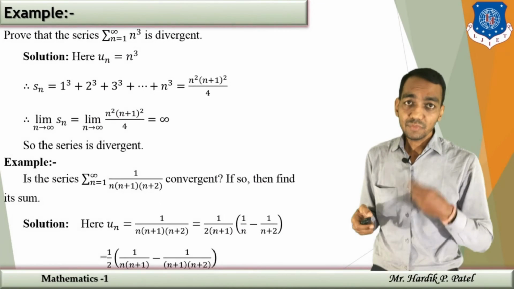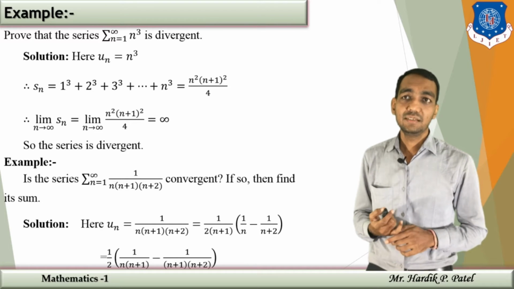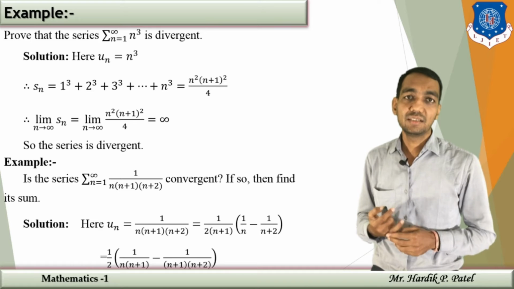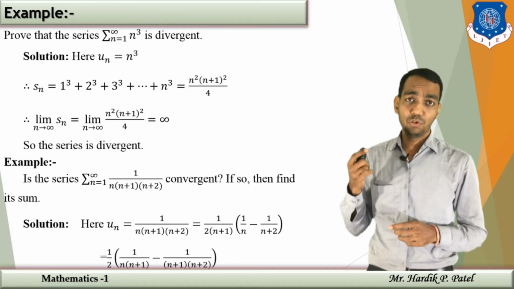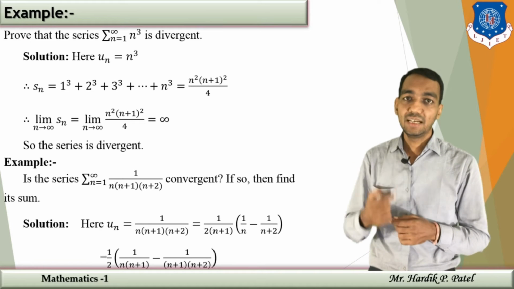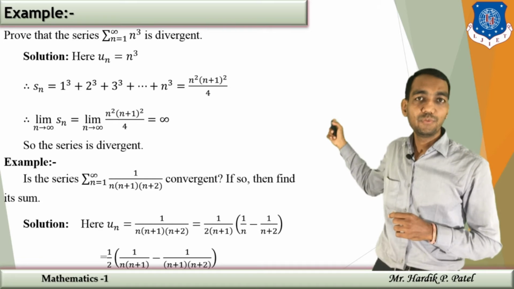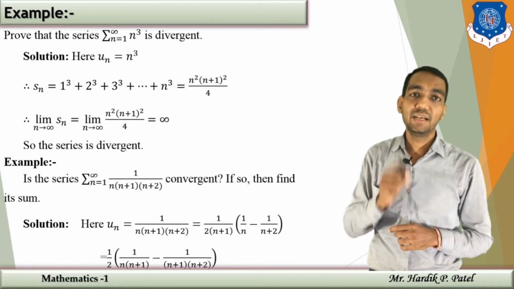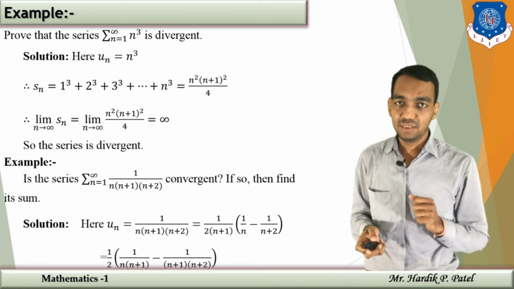In the same manner, another example we are going to take is: discuss the convergence of sigma n cube. Here un is n cube, and if you find Sn, the partial sum is nothing but 1 cube plus 2 cube plus 3 cube up to n cube. The sum of the first n cubes is n square into n plus 1 whole square divided by 4. If you apply the limit to this term, it will be infinite. Since it is infinite, your series is divergent.